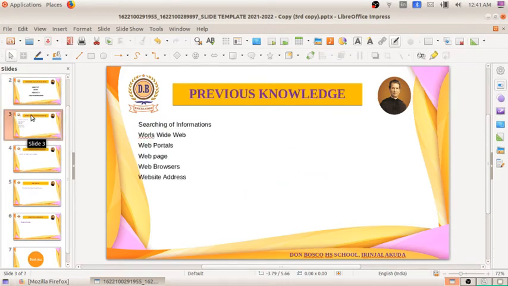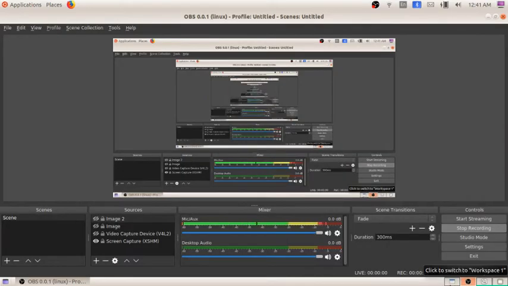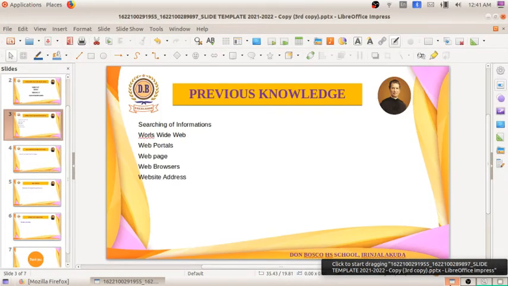So what all things have you studied in the last class? We have done an activity. The activity name is searching of information, and in that activity we have studied how to search information related to a topic, "Life Mysteries in Little Chambers", which is the first chapter of our biology, and how we can search the topic through the internet.